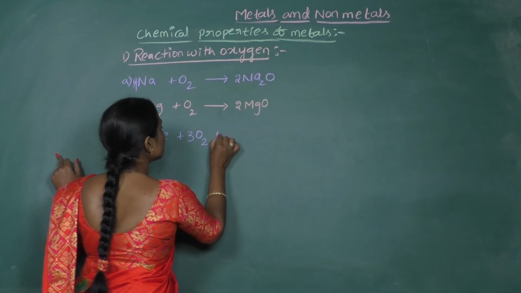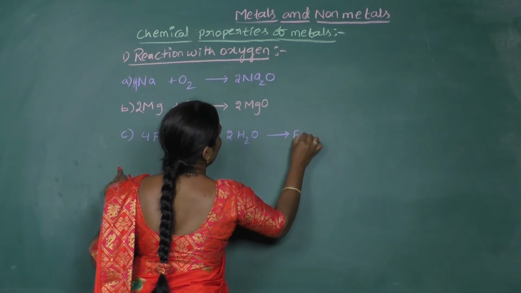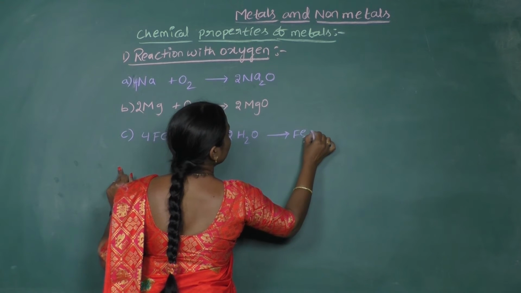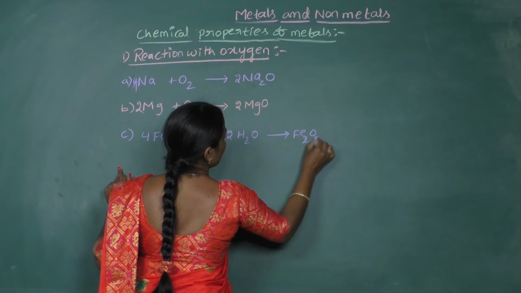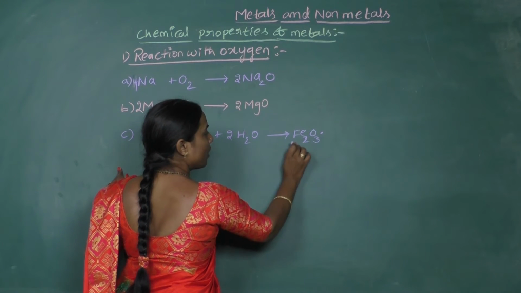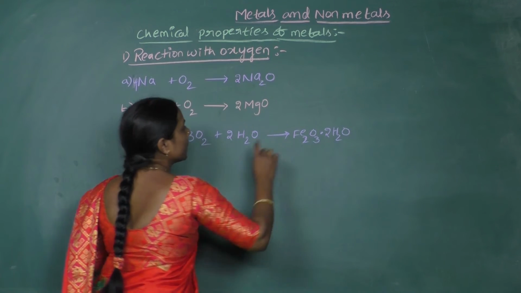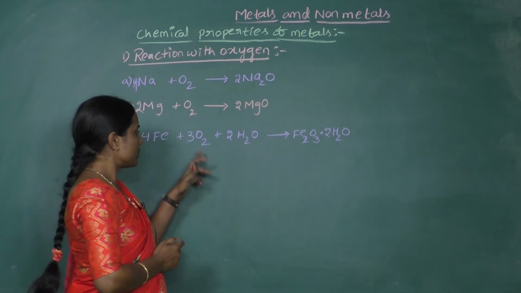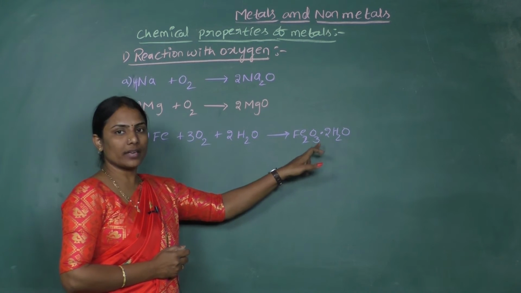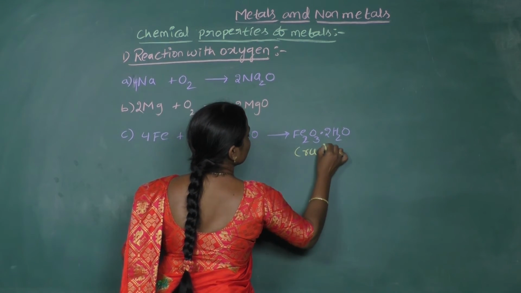But in presence of moisture, the same reaction happens to form the hydrated oxide. Hydrated oxide means Fe2O3 is the oxide of iron, where you have two water molecules in the crystalline structure. So this is hydrated iron oxide, which we simply call rust.